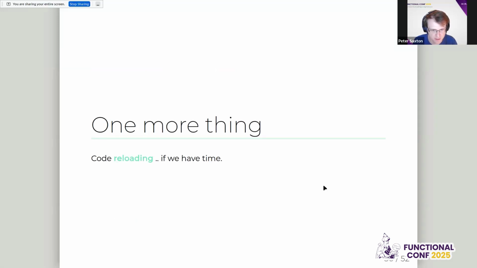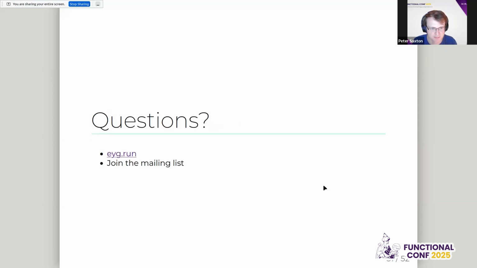I think we don't have more time, and I haven't seen the questions, so I'm going to go and have a look at those. But yeah, this also works for hot code reloading, which is a fun demo, but it takes a bit of setup. So yeah, any questions?